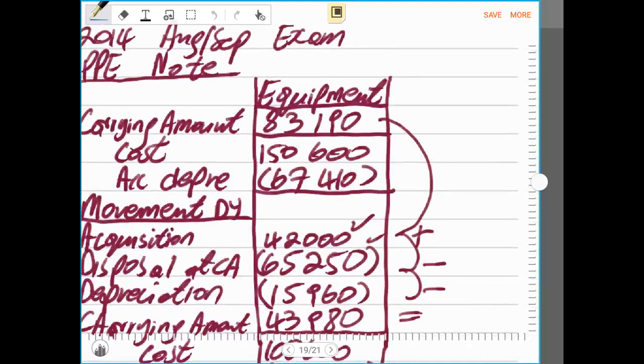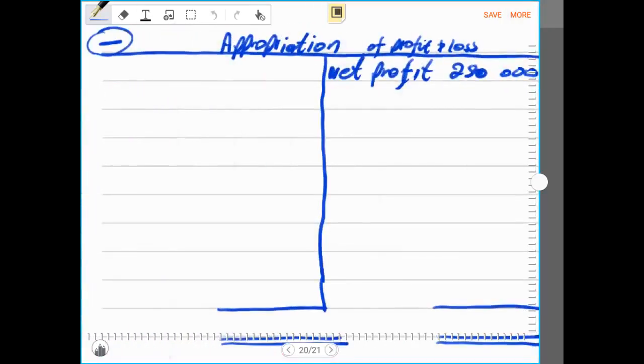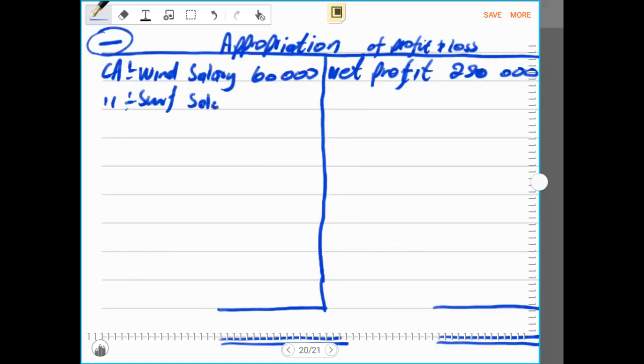Remember, appropriation is the recording of the incomes and the expenses. Therefore, now we are recording the expenses in terms of the salary. Then you say current account, partner wind, and this was a salary of 60,000 rands. Current account, partner SAF, this is a salary of an amount of 42,000 rands as we have calculated it.